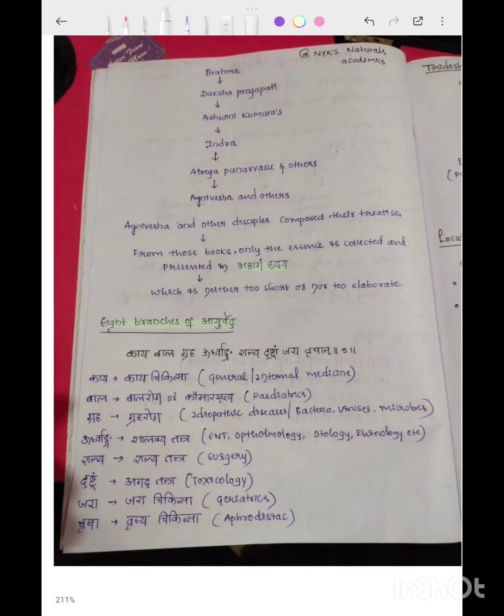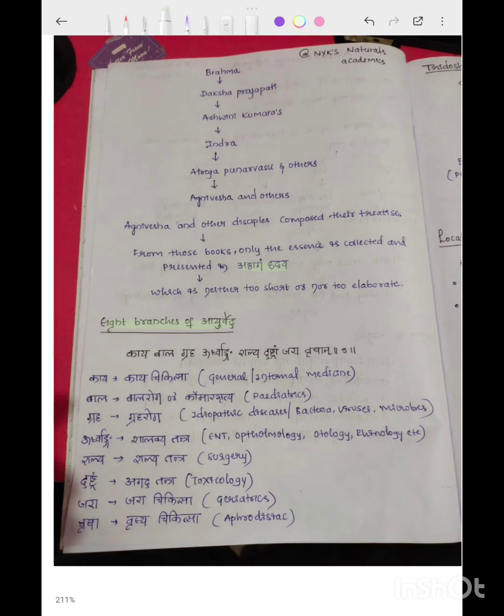8 branches of Ayurveda. Kaya Bala Griha Urdvanga Shalya Danshra Jararushan. That is, the 8 branches in Ayurveda are: Kaya represents Kaya Chikitsa, which can be understood as general or internal medicine. Bala represents Bala Roga or Kaumarabhritya, which represents pediatrics. Graha represents Graha Roga, which includes all idiopathic diseases.